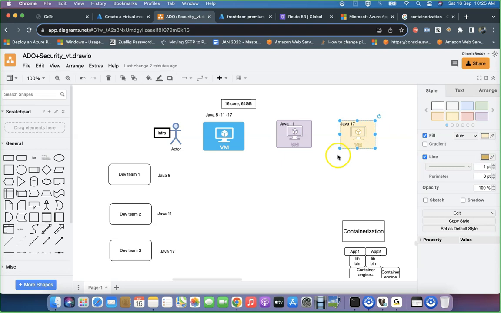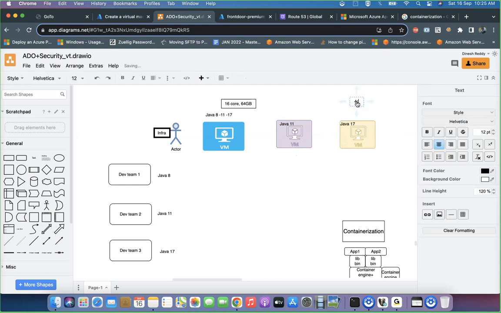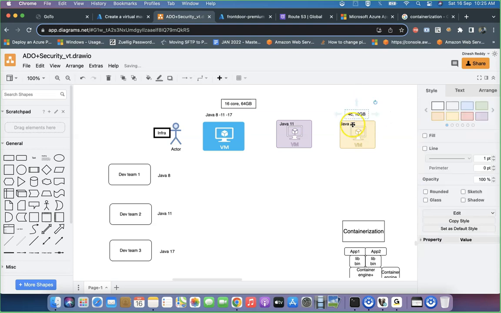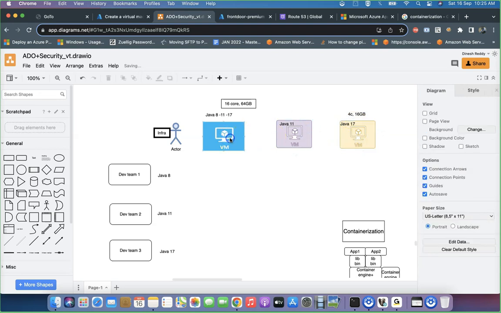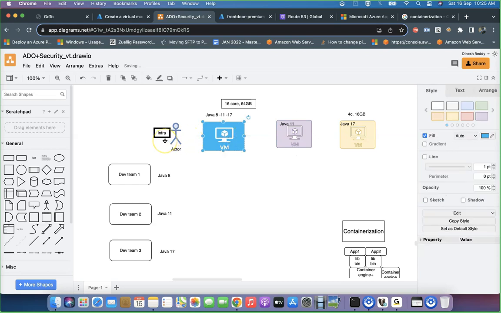And secondly, whatever the compute you dedicated, for example, maybe you dedicated 4 core and 16 GB only, still you are not in a position to utilize 4 core and 16 GB fully. You are underutilized. Infra provisions 3 virtual machines for you, but finally, you see the virtual machines are underutilized. That's a problem. You are not really using your virtual machines effectively. Problem number 1. Problem number 2, always I am getting issues with the versions whatever you are trying to deploy.